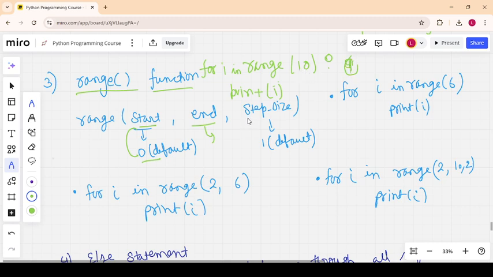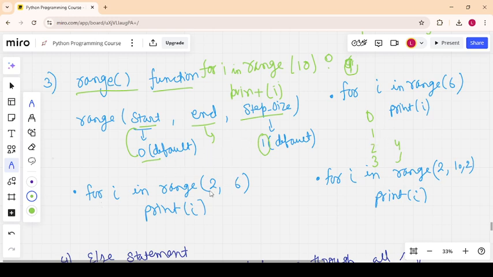And the third is step size. By default its value is 1. It means it will only increment by 1. We can change it, I will explain here. So what should be the output of this code? 0 1 2 3 4 and 5. 6 will not be included because end is exclusive. Start with 0 and step size is 1, so increment by 1.